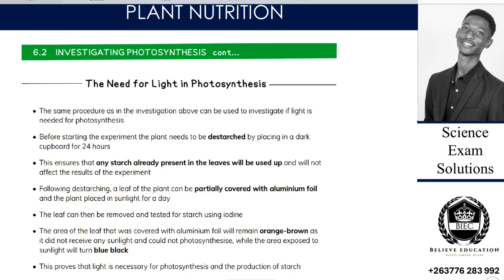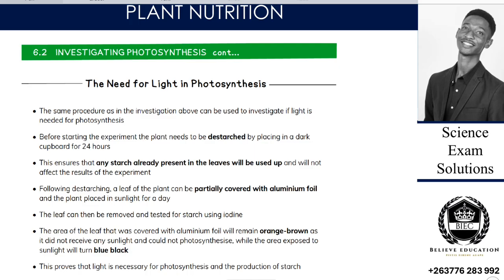So for the test for starch, make sure you have understood it well. If you haven't, replay the video and get it properly, because the test for starch is what we're going to continuously do. And so on the need to test whether light is necessary here, or whether chlorine is necessary here, or any other factor is necessary.